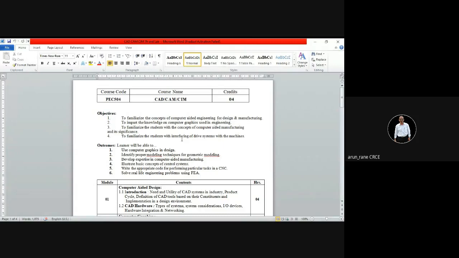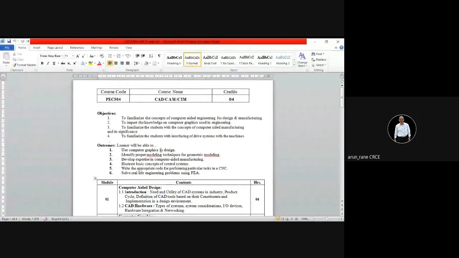Interfacing of drive systems means axis drives and spindle drives that we have to connect with the machine. This is also called retrofitting. Retrofitting means we have an existing conventional machine tool and we convert it into a CNC machine.